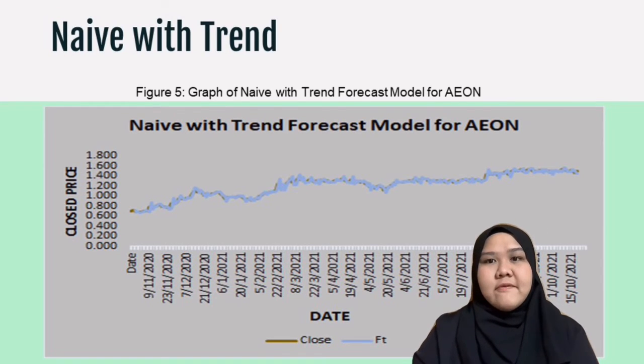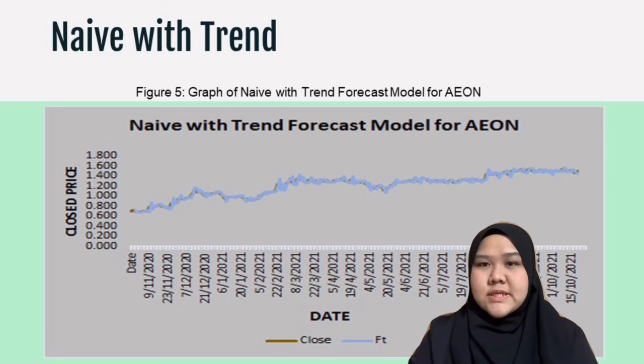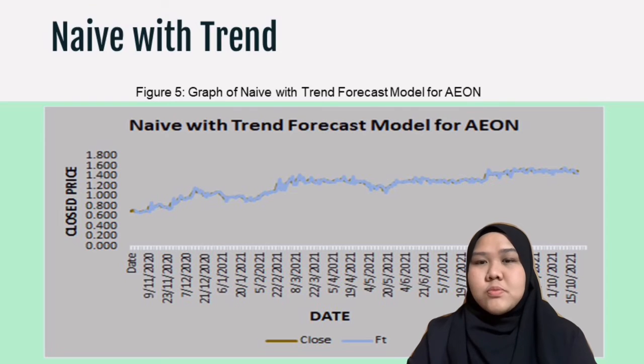By using the naive with trend, the graph shows the trend is conversely upward. By the result, the mean square error estimation for this naive with trend is 0.0016. For mean square error, the evaluation is 0.0015. For mean absolute percentage error, the estimation is 2.692 and the evaluation is 2.189.